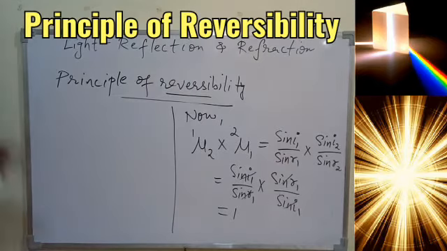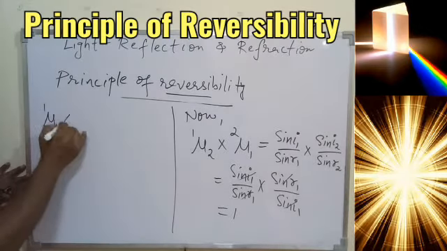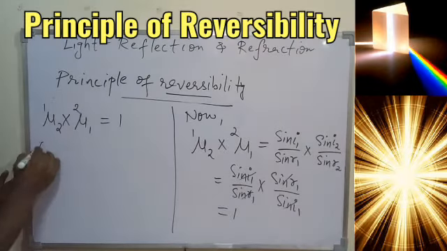So starting from the principle of reversibility, we are deriving some formula. Okay, so what are we getting? What does it mean?